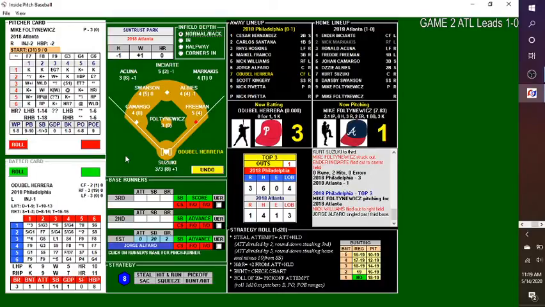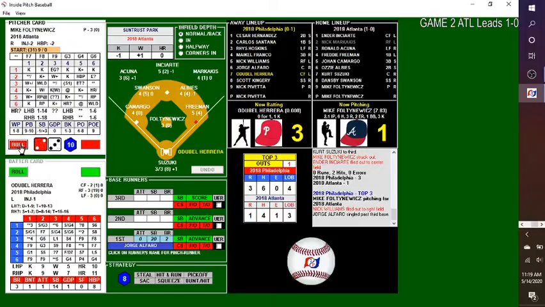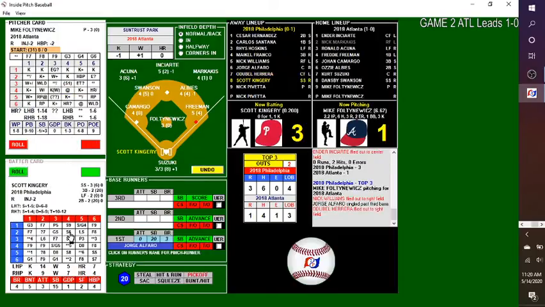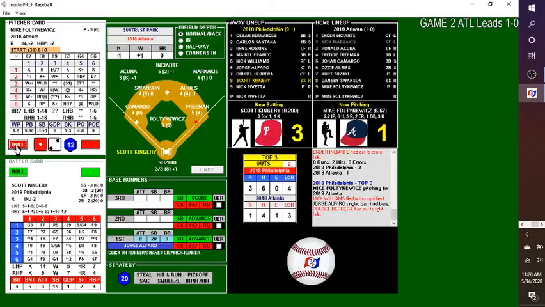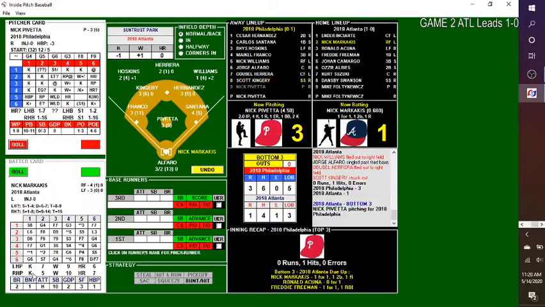Adubel Herrera due up for the Phillies. Fulton-Newicks may not get very far into this game. 4-4, it's at the ballpark, so this one could be big. Herrera, fly ball into right field. Markakis makes the grab. Alfaro holds with 2 down. Pickoff throw by Fulton-Newicks. And nothing doing there. Deep breath. That one, strike three. He goes down looking. Beautifully paced pitch by Fulton-Newicks. No runs, one hit, no errors.